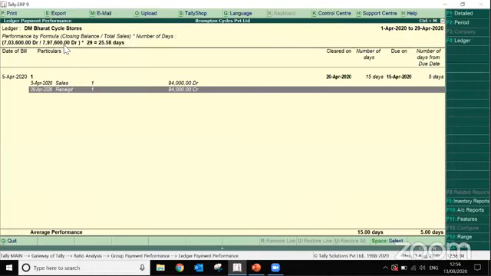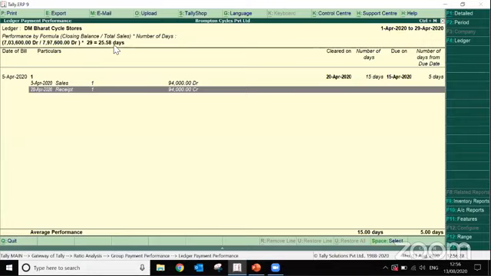In 29 days, he cleared 94,000 rupees of outstanding. So now what is the DSO, the days sales outstanding, or how many days that party will take to clear his outstanding, or on average, the days in which he keeps paying his outstanding. The DSO comes to 25.58.